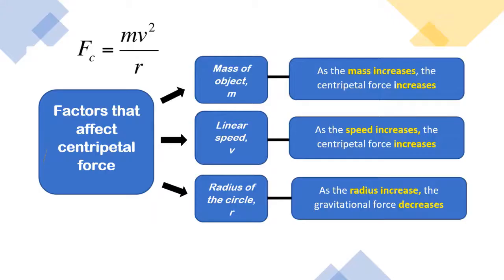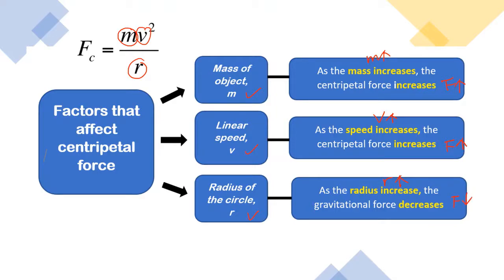So, from the formula of the centripetal force, we know that the factors that affect the magnitude of the centripetal force are the mass, linear speed, and also the radius of the circular path. From this formula, we know that centripetal force is directly proportional to m and v and inversely proportional to r. As the mass increases, the centripetal force increases. As the speed increases, the centripetal force also increases. As r increases, the centripetal force will decrease.